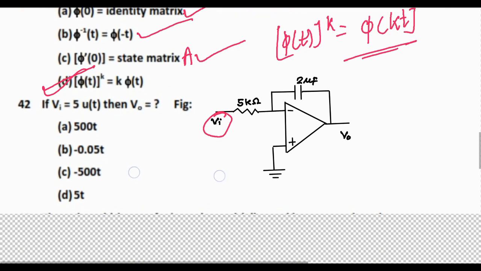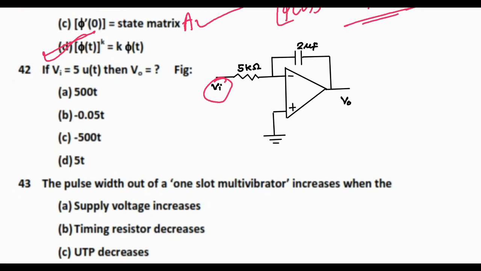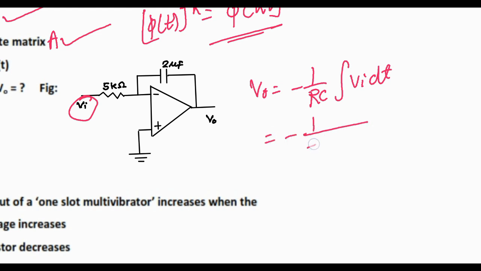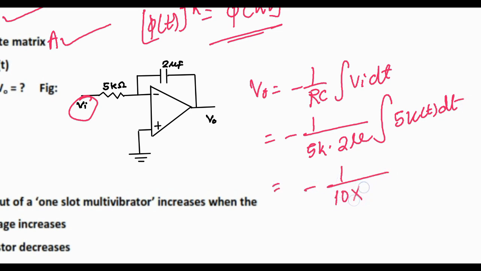If Vi is 5 u(t), then V output is this. This is simply the integrator op-amp circuit. So V output will be minus 1 by RC into integral of Vi dt. So this will be minus 1 by R, which is 5 kilo ohm, and C is 2 microfarad, into integral of 5 u(t) dt, and this will be minus 10 into 10 to the power minus 3 into 5t.